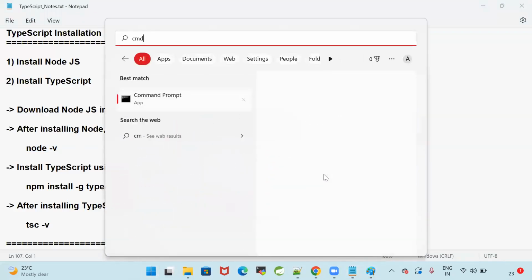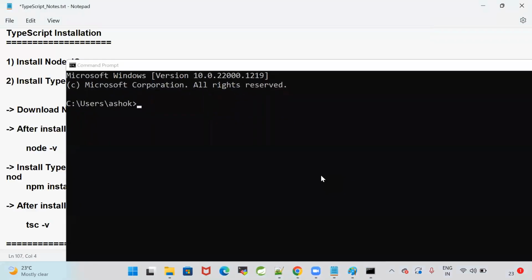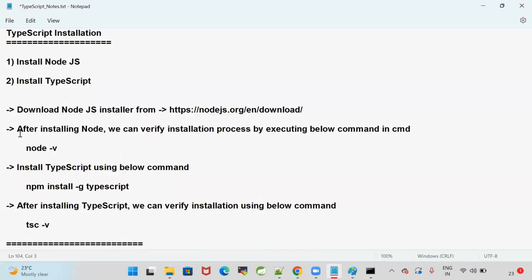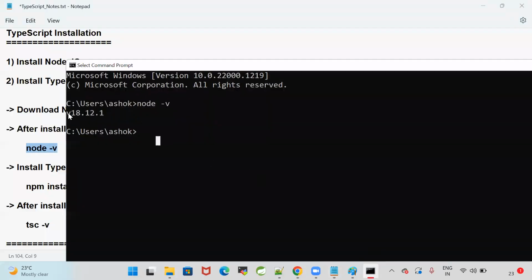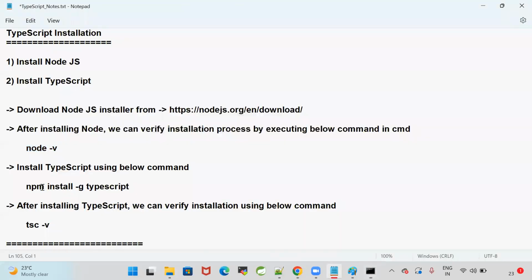Open CMD, the command prompt, and check it with node space -v. Node version 18.12 got installed in my machine.